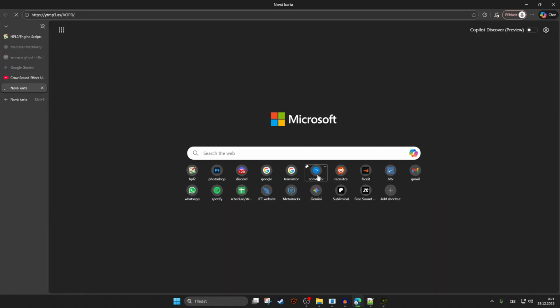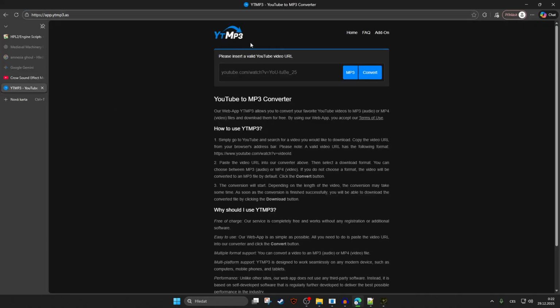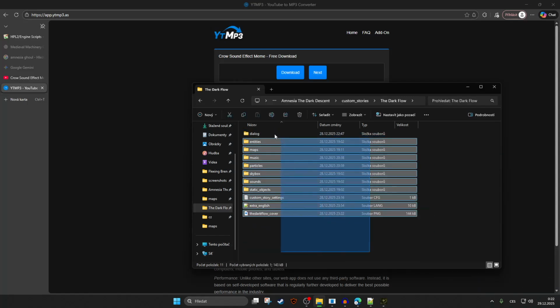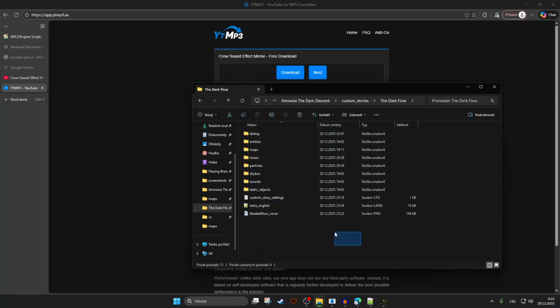Now you're gonna go into a converter. It's this link right here I'm using. There are many converters, but I'm using a YouTube MP3 converter. Just gonna put it here, convert, and download. So I already downloaded.